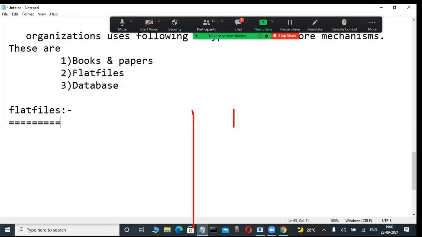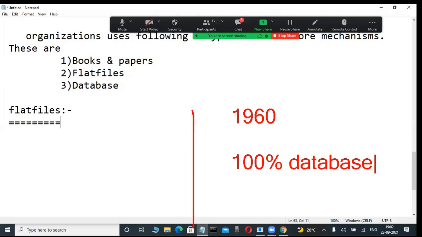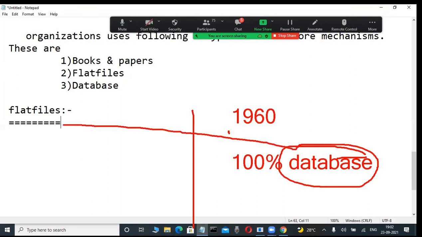Nowadays organizations, from 1960 onwards, use database softwares 100% for storing data or information in a computerized system. But before 1960, database softwares were not there. They stored data through flat files only, in a file format.